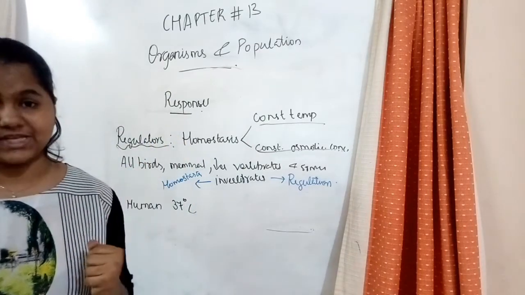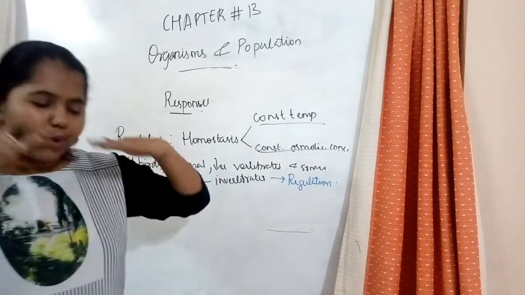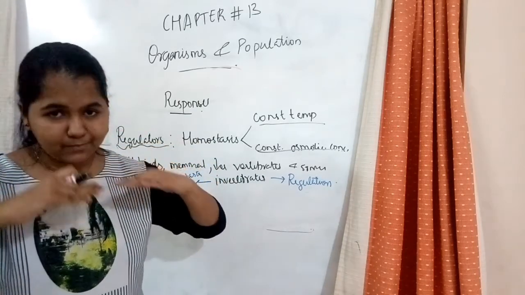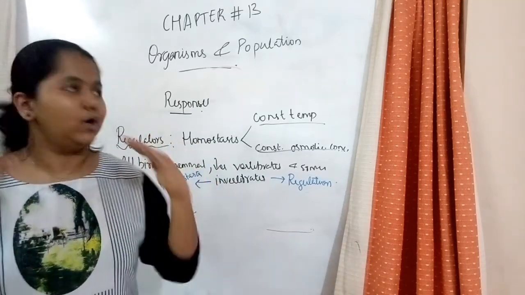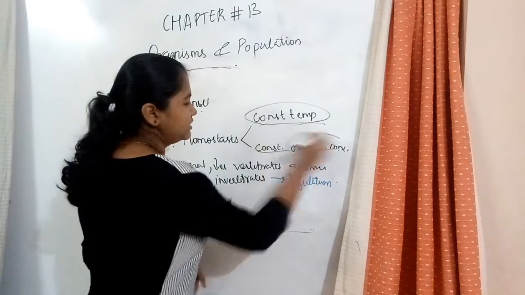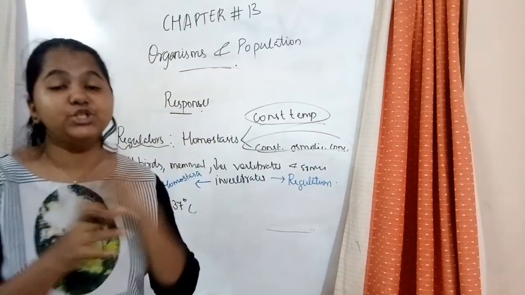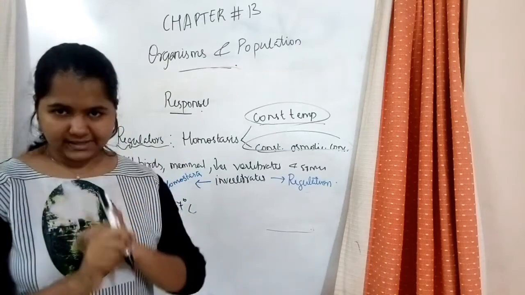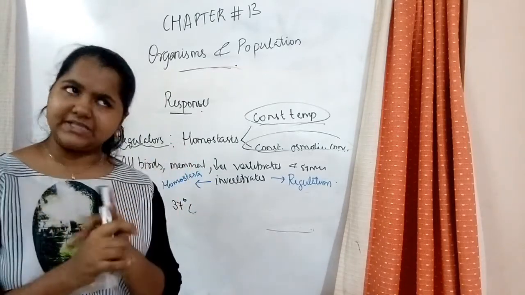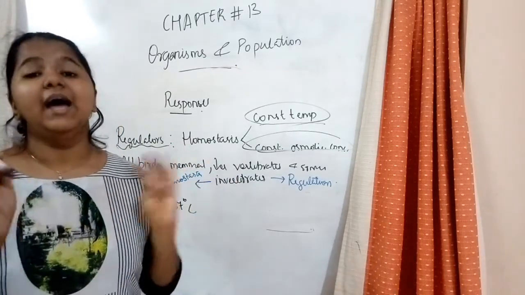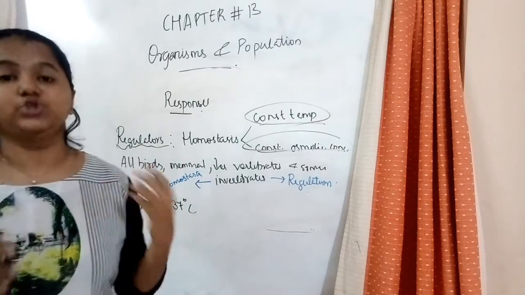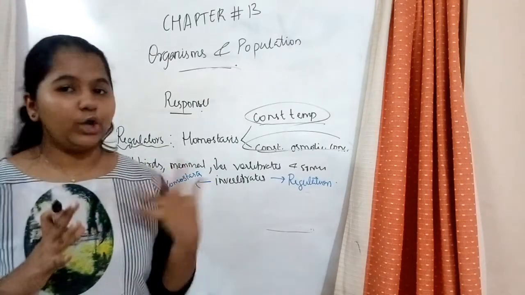What is homeostasis? Throughout life there should be a constant body temperature as well as a constant osmotic pressure. These two are the factors. Then, what all can show homeostasis? All birds, all mammals, all vertebrates, all lower vertebrates, and also some invertebrates show homeostasis, whereas other organisms cannot.